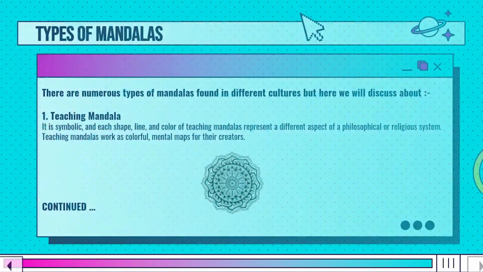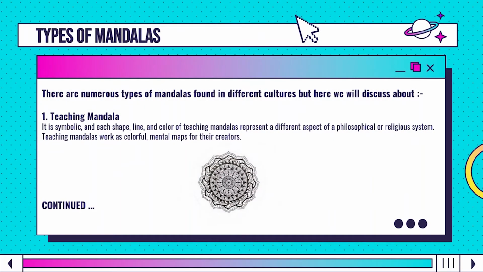Now, what are the types of mandala? There are numerous types of mandala found in different cultures, but here we will discuss three. First, teaching mandala. It is symbolic, and each shape, line and color of a teaching mandala represents a different aspect of a philosophic or religious system. Teaching mandalas work as colorful mental maps for their creators.